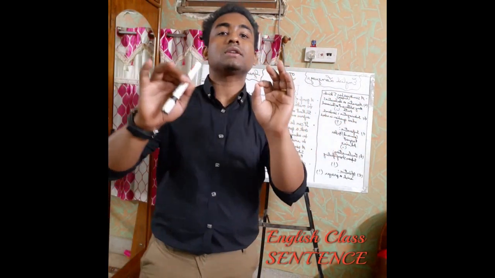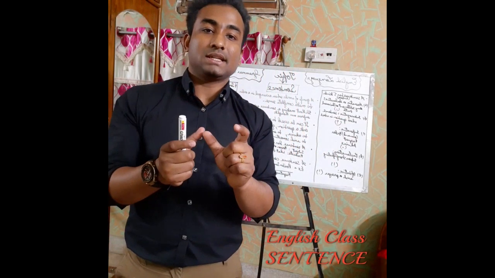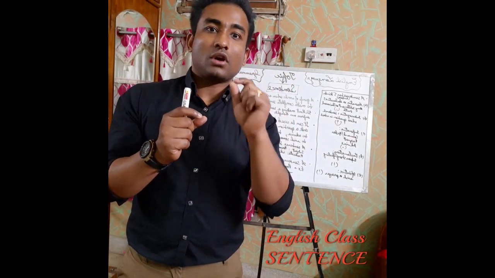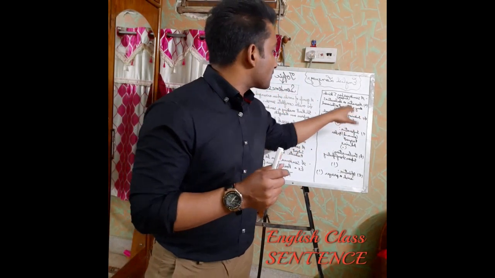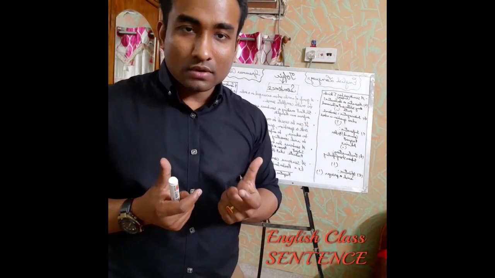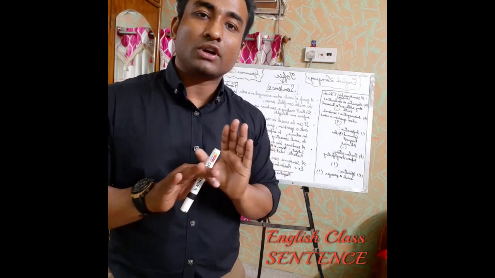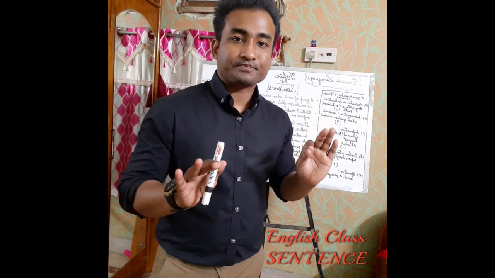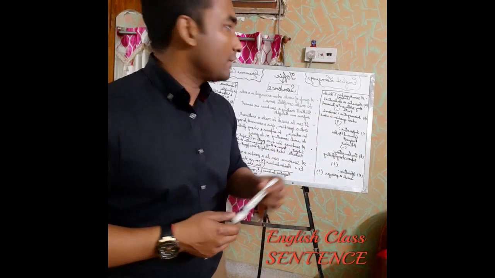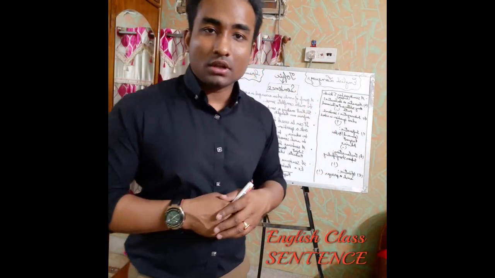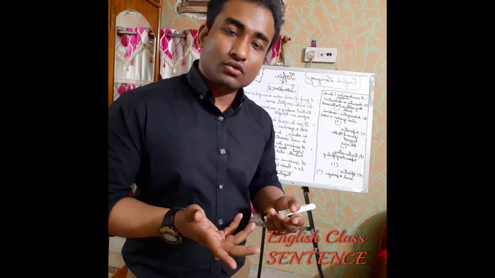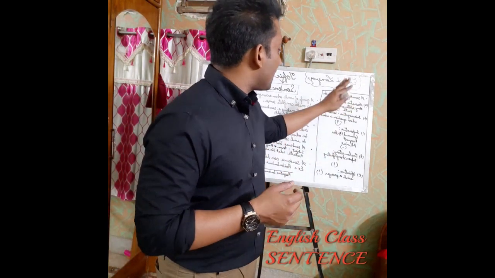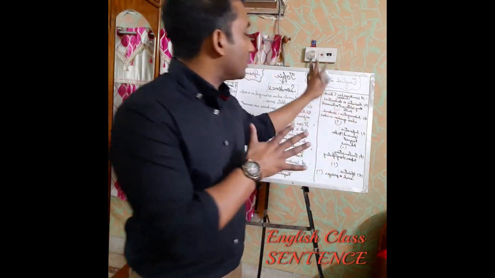So whenever you hear a sentence or you frame a sentence which shows or expresses the idea of a statement or universal truth, definitely it's an assertive or declarative sentence. Without a doubt, you can easily identify that. One more example I can give for universal truth: man is mortal. Obviously this is again a universal truth, so it also comes under the category of assertive or declarative.